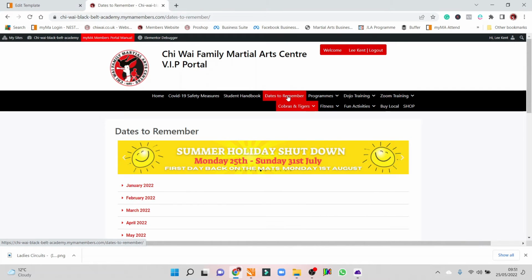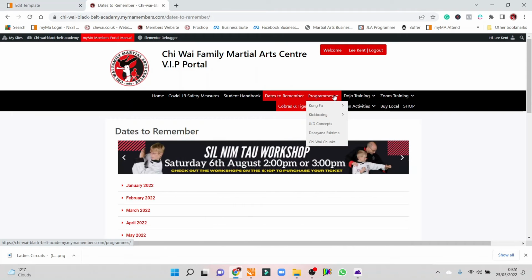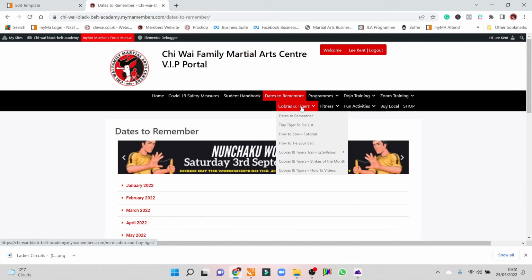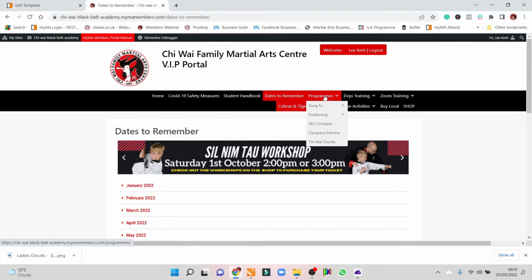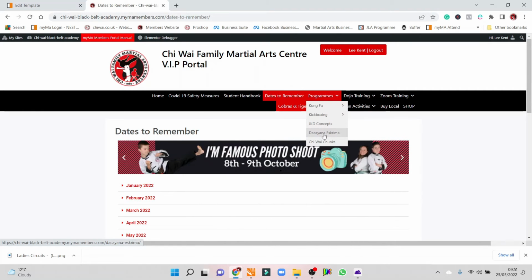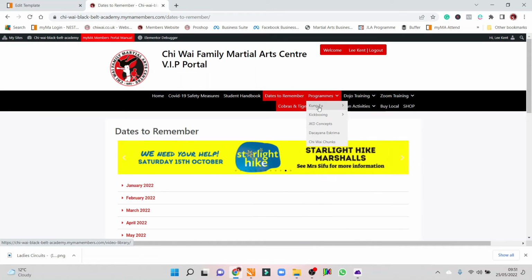Then we're going to move on to our programs. Programs is the name we give to all our different systems that we teach. We've got this one here, and we've got the tigers here. If you're Mini Cobra or Tiny Tiger, you'll come straight down to this one, and all your bits and pieces are here. Everyone else would come up here. So you've got your Kung Fu, Kickboxing, JKD, and Dakiano String, and Chiwa Chunks are just some bits and pieces. Just have a look, it's just a load of videos.